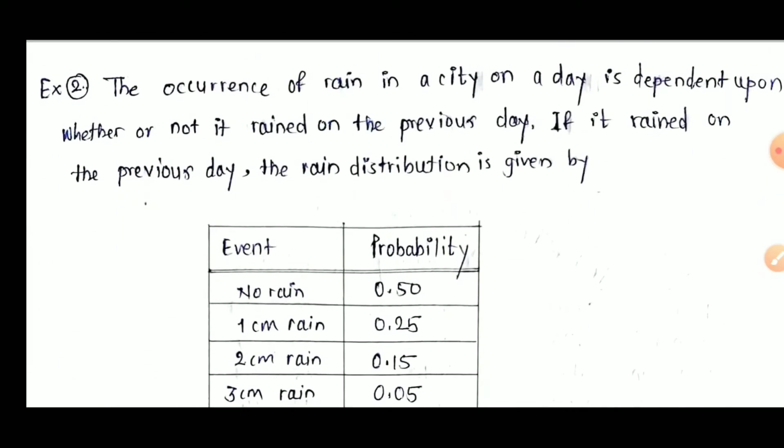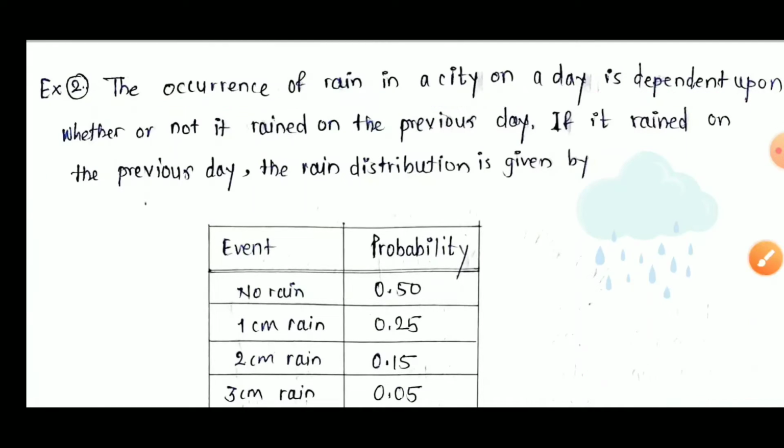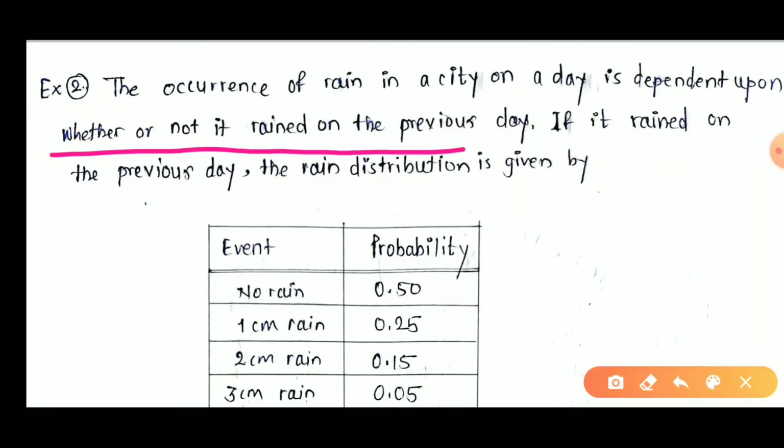Now this is the second example in this lecture. It is slightly different, but the basic concept is the same: how we generate random numbers, how the random numbers are allocated, and according to that we try to calculate our solution. Now example number 2. The occurrence of rain in a city on a day depends upon whether or not it rained on the previous day.